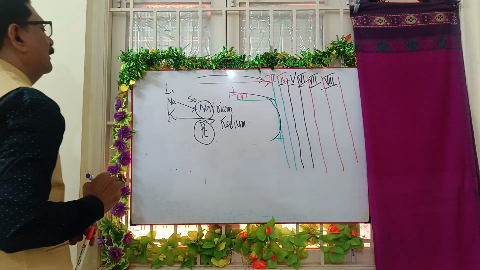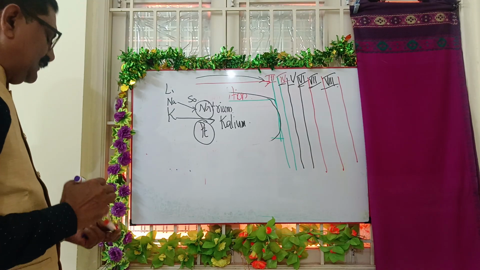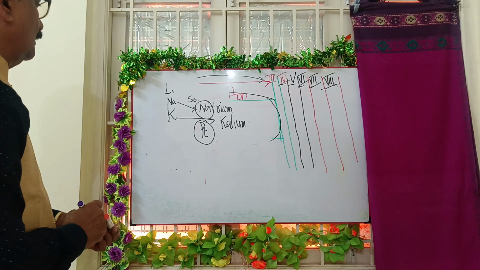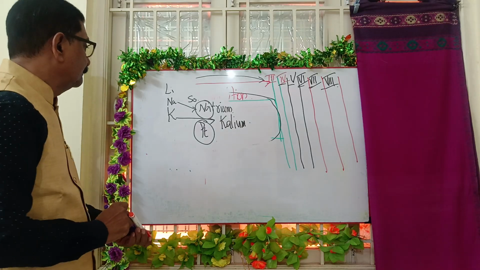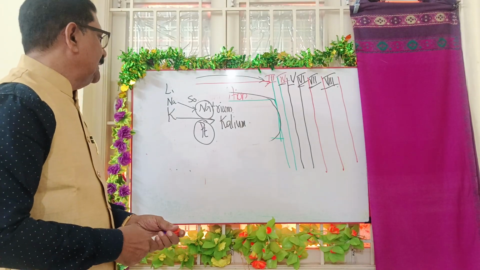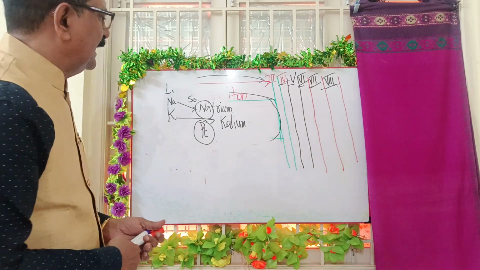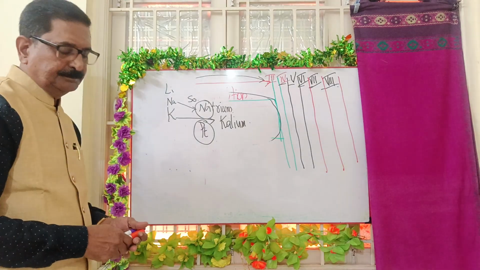Note down in your book now. Sodium is natrium, that is why instead of SO you get Na. Instead of PO or Pt for potassium, K has come because the Latin original name is kalium.